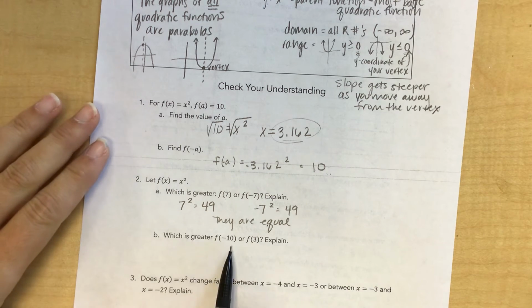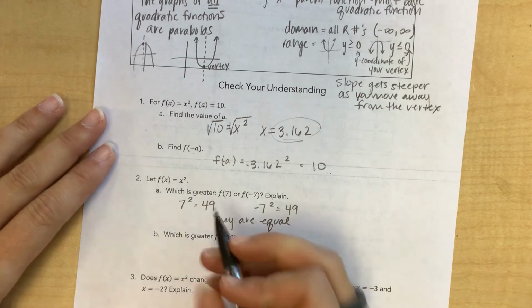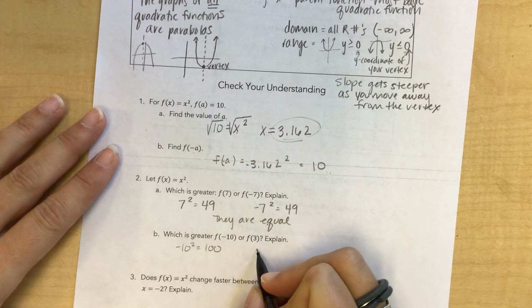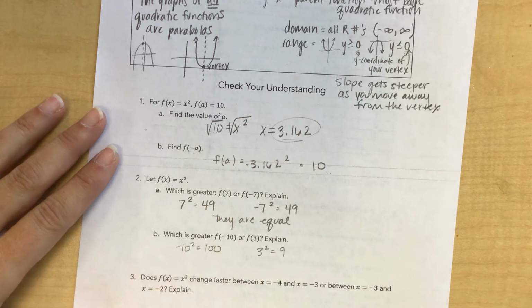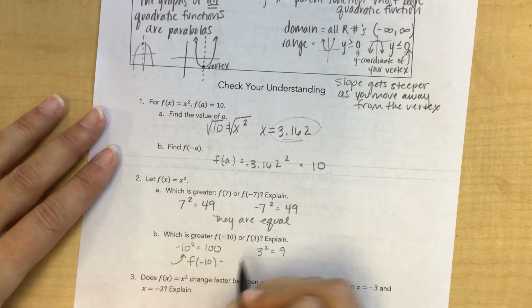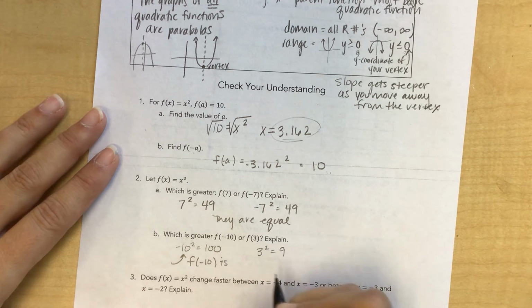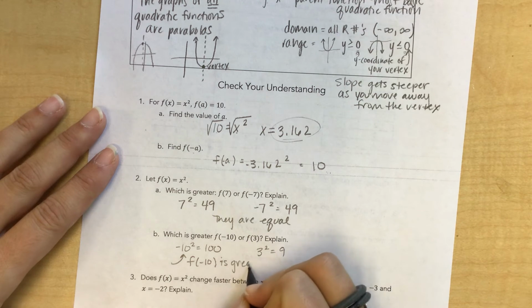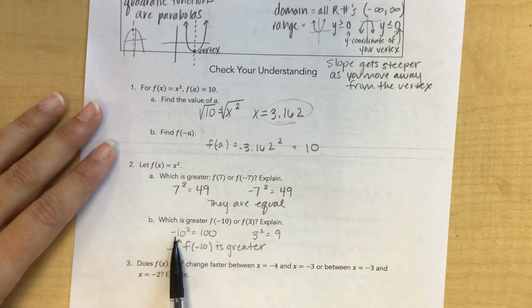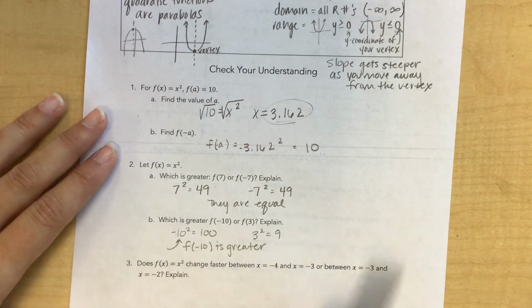So which is greater, f of negative 10 or f of 3? So negative 10 squared, that's going to give me 100. 3 squared is going to give me 9, right? So f of negative 10 is larger, or is greater, sorry. That is greater. Again, when you square a negative, it becomes a positive.